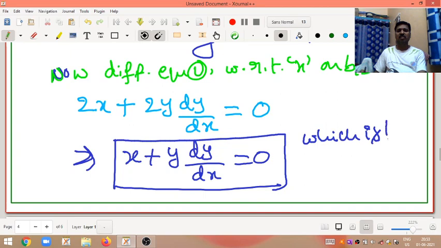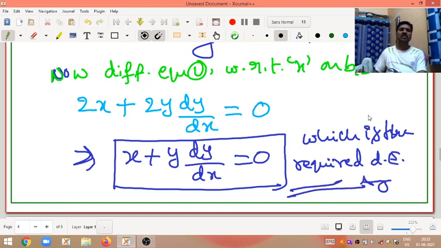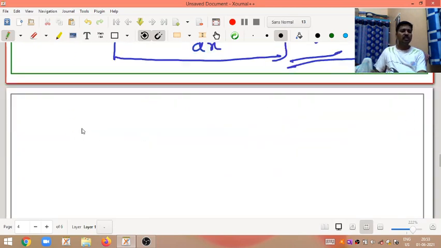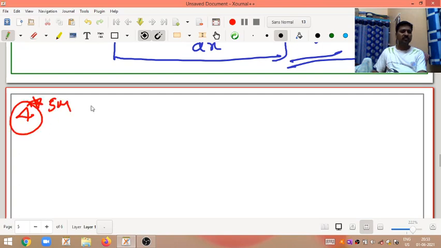Which is the required differential equation. Okay, my dear friends, I hope you all understood this question. I'll move on to the next question, that is the fourth question. Fourth question, very important for 5 marks. See here, my dear friends.